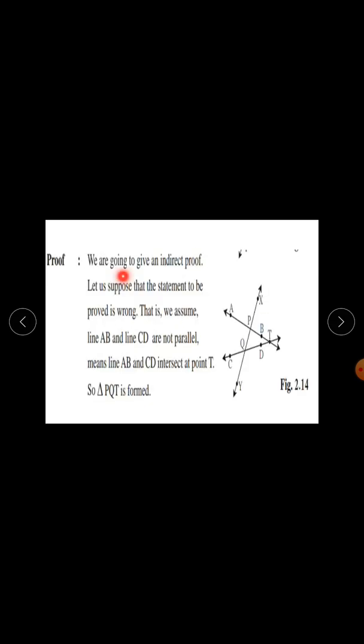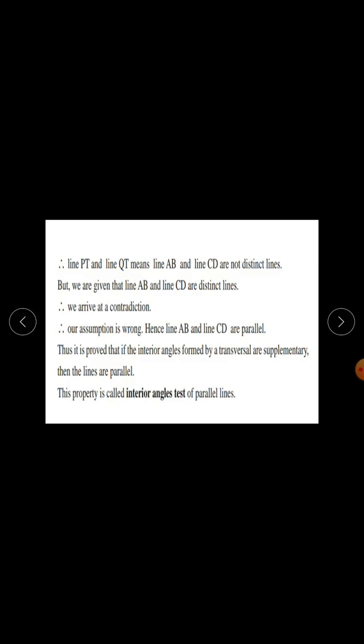Here, we gave an indirect proof. We supposed that the statement to be proved is wrong, that is, we assumed line AB and line CD are not parallel. So our assumption is wrong. Hence, line AB and line CD are parallel. Thus, it is proved that if the interior angles formed by a transversal are supplementary, then the lines are parallel. This property is called the interior angles test of parallel lines.